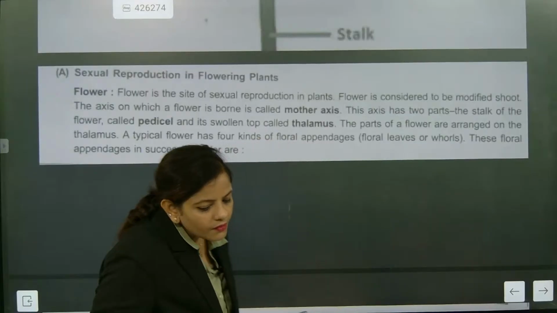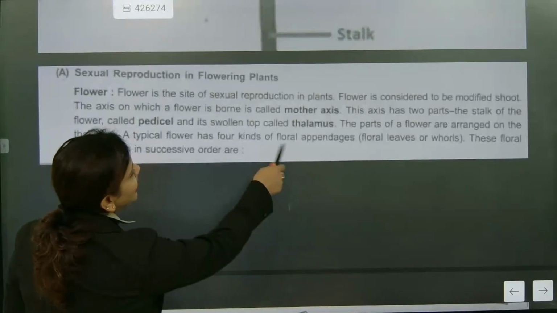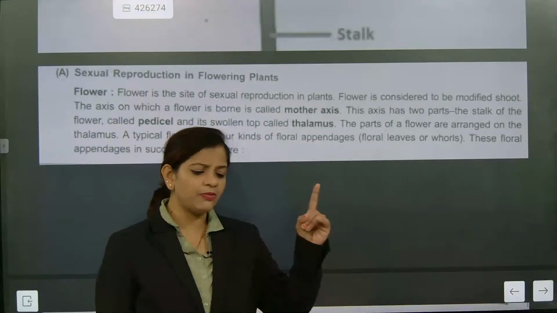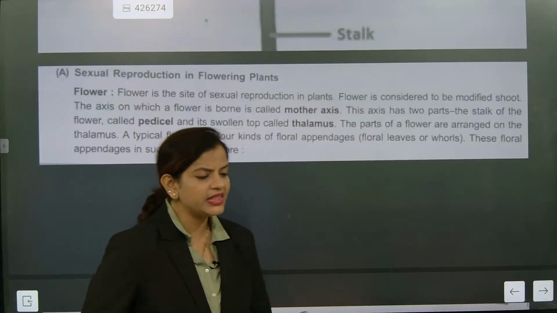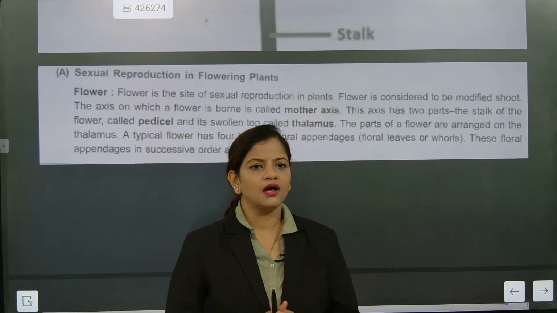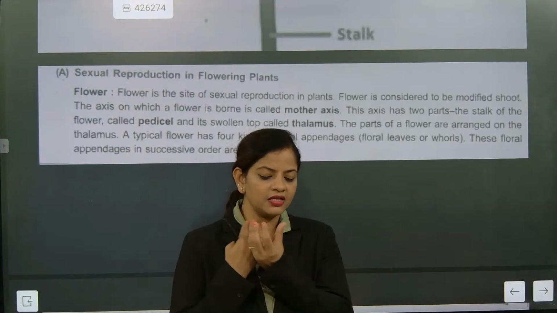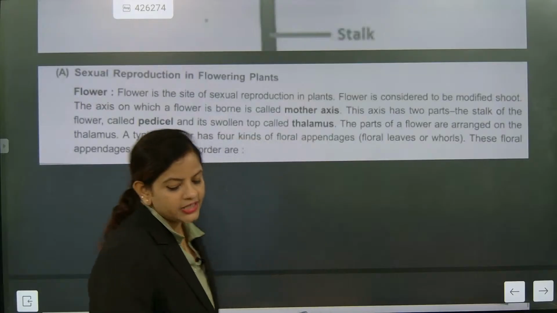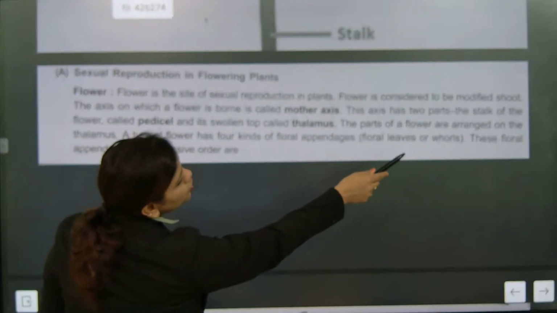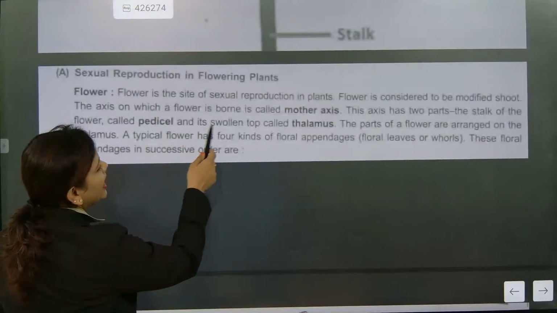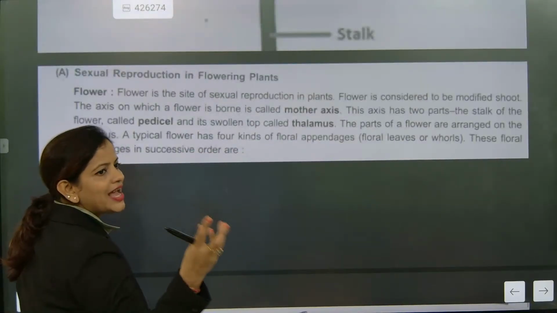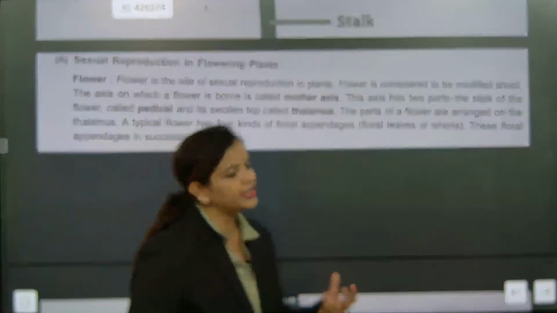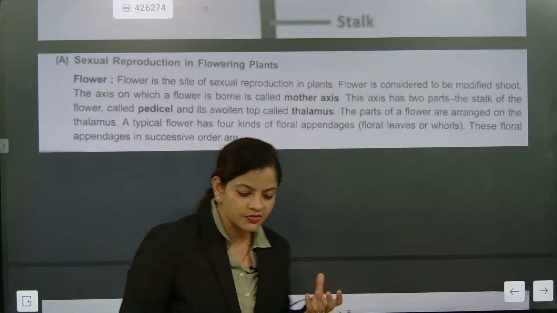Now we are going to understand what the thalamus is. The pedicle and thalamus, I discussed about them. The thalamus is the entire part where the flower is holding, along with the sepal sections. The axis of the flower, the stalk of the flower, is called the pedicle and its swollen top is called the thalamus. Understood? The parts of the flower are arranged on the thalamus. I told you, the floral appendages will be there.